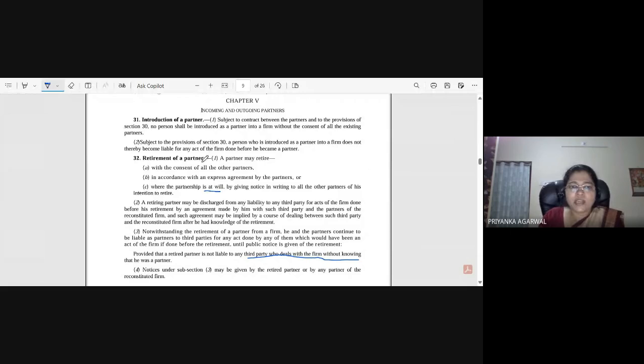Retirement of partner. A partner may retire with the consent of all the partners. This is important: in case of retirement, notice of retirement has to be given in accordance with an express agreement by the partners, or where the partnership is at will, by giving notice in writing to all the partners of his intention to retire. So basically it should be given to all the partners.